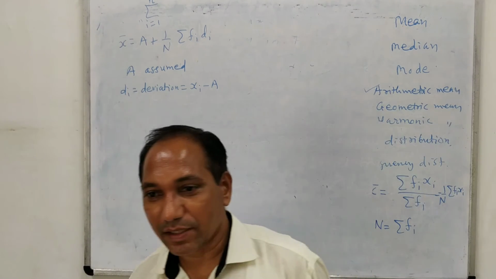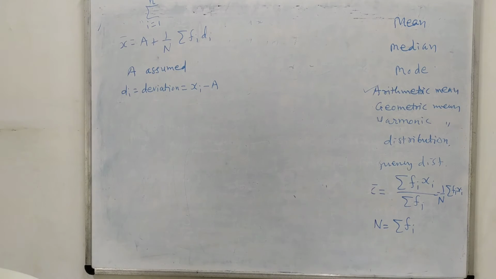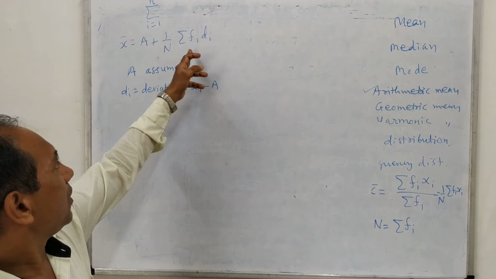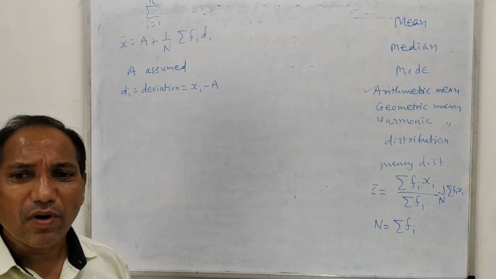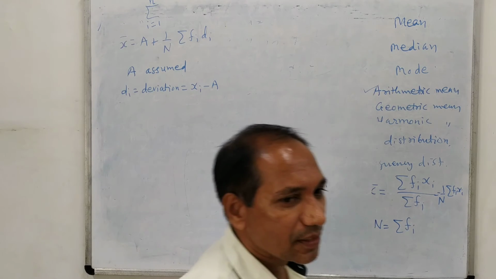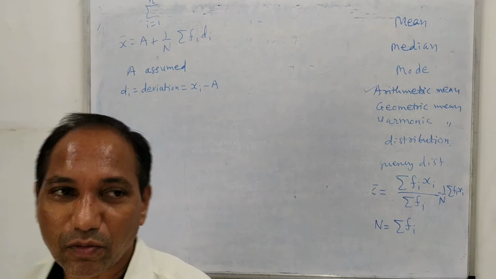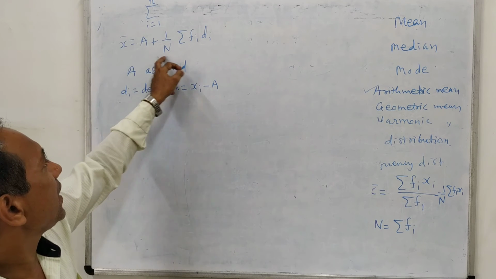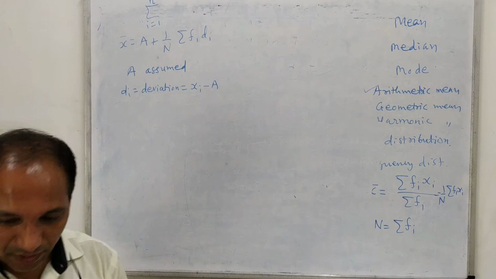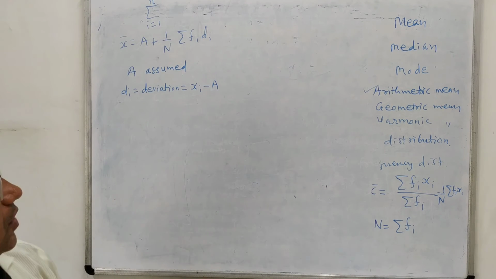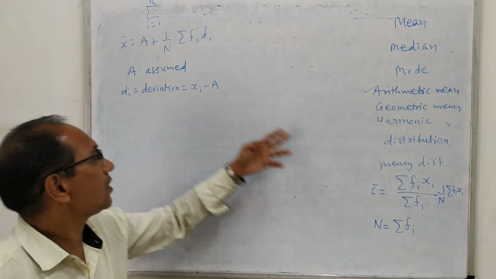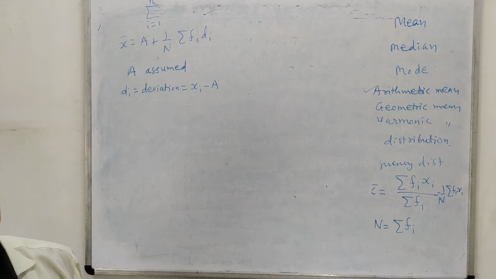By using the calculator, no doubt we can do it, but to avoid the maximum use of the calculator, we do the calculations manually, and we will make use of this formula repeatedly. So you must remember this formula. Any one formula can be used, and both can give us the same answer.